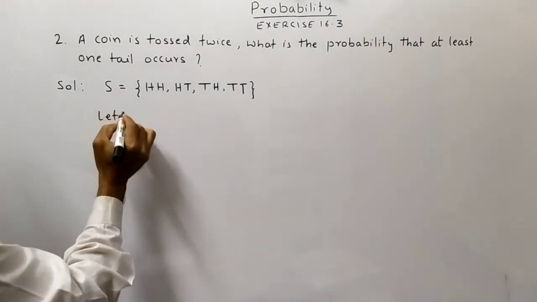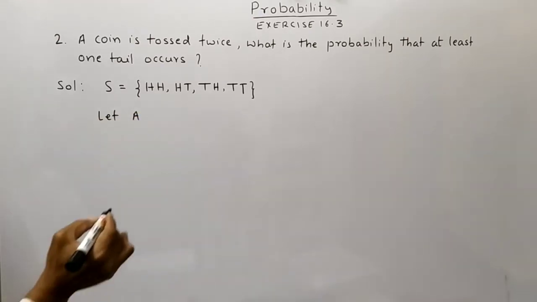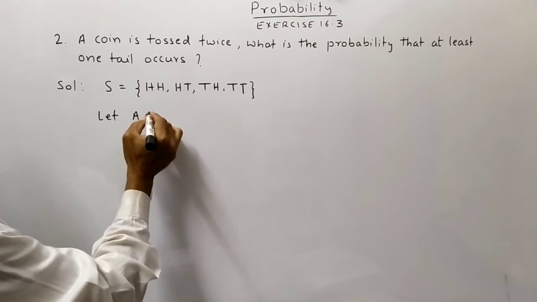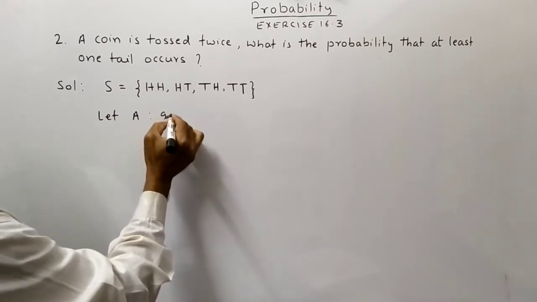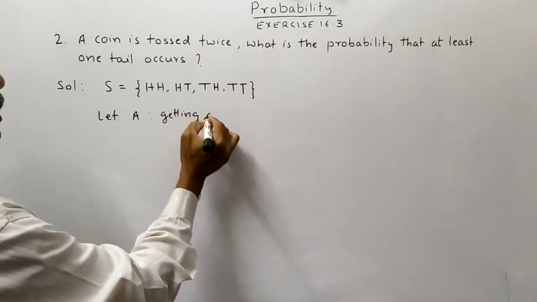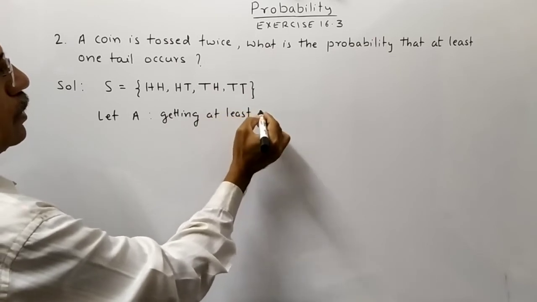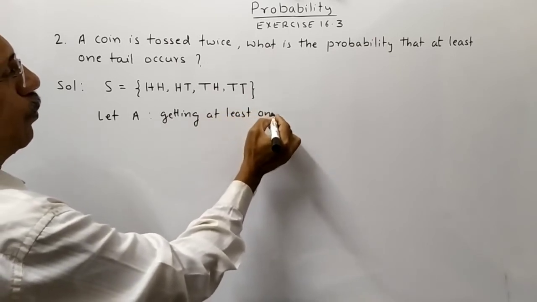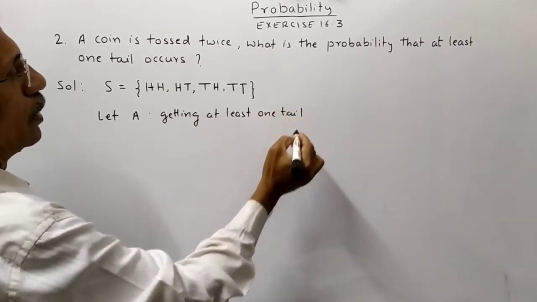Let A be the event of getting at least one tail.